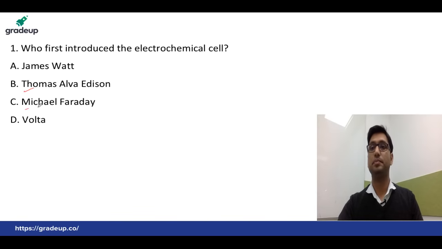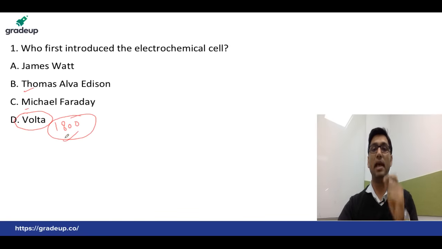The answer is Volta, who introduced it in the year 1800. Its main function is to convert the chemical energy of the fuel into electrical energy. The answer is option D. Most of you are correct.